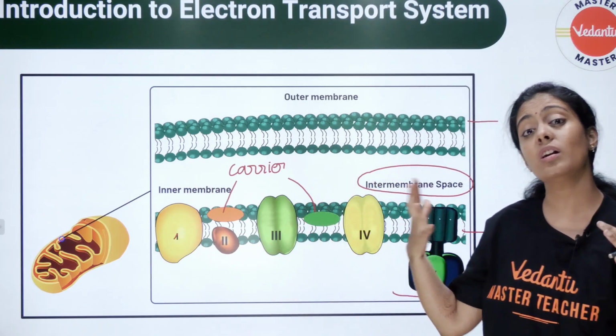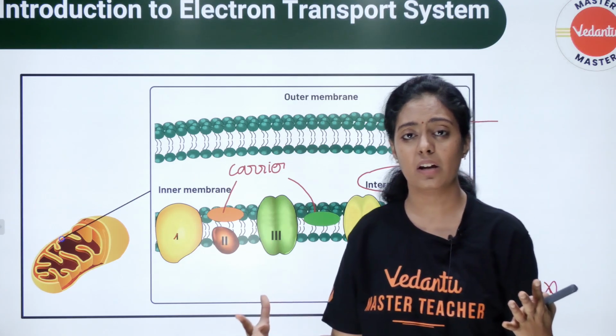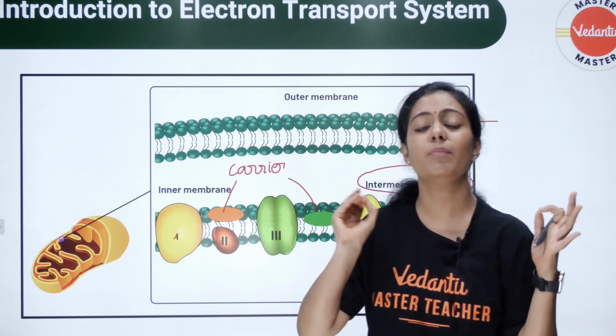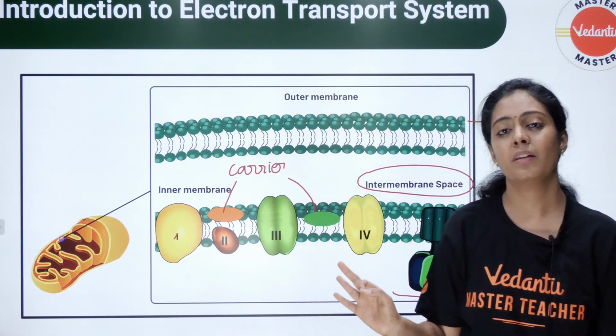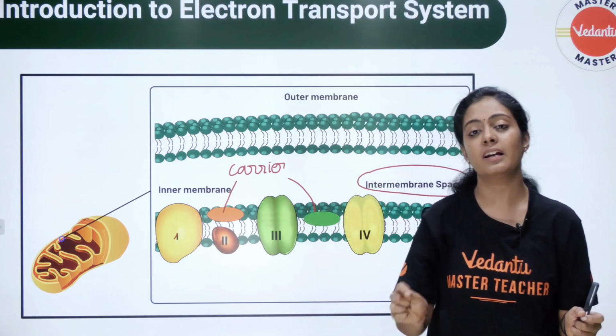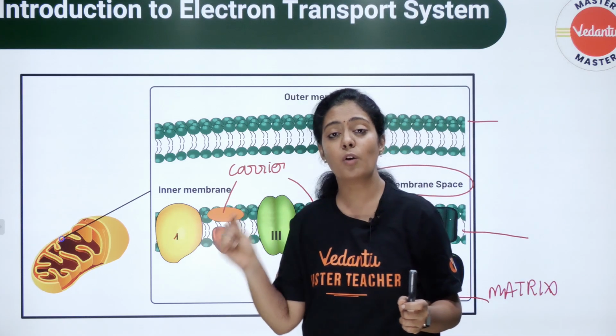Many of you think the electron transport system is very difficult. So please stay with me for just another 15 minutes, and I'll make the ETC very, very easy. First point, everyone write it in your notebook or in the comment section: what is the number of complexes?